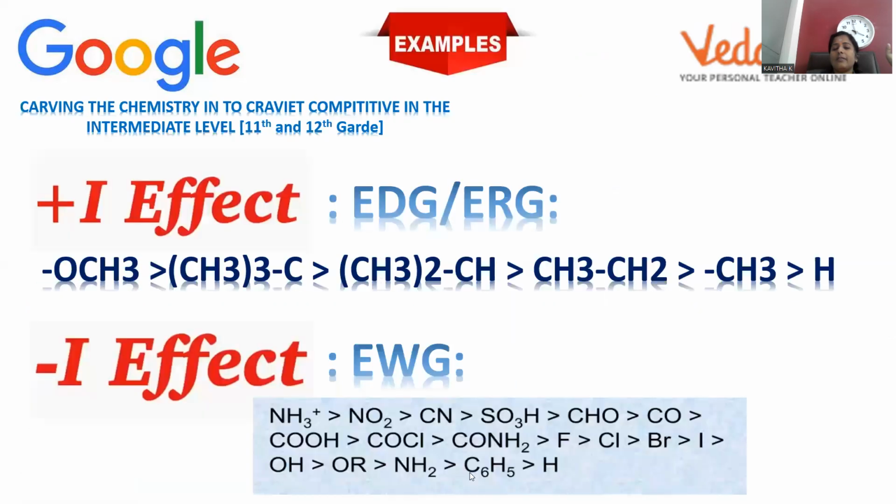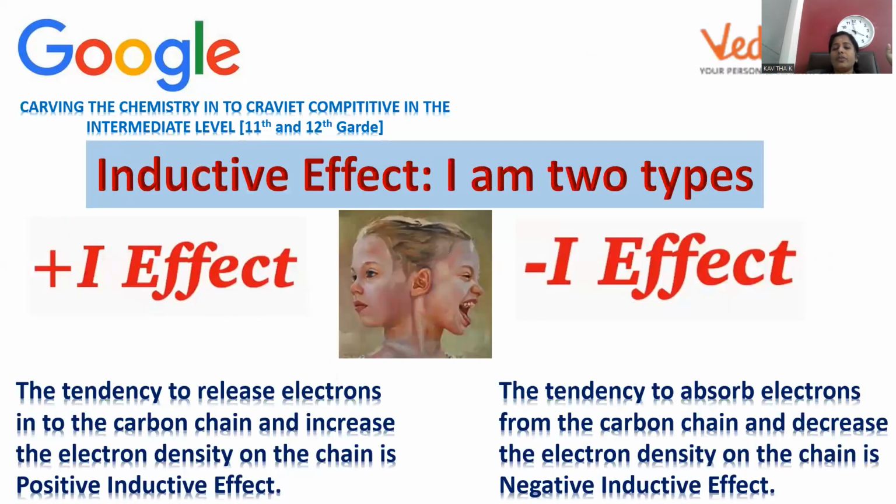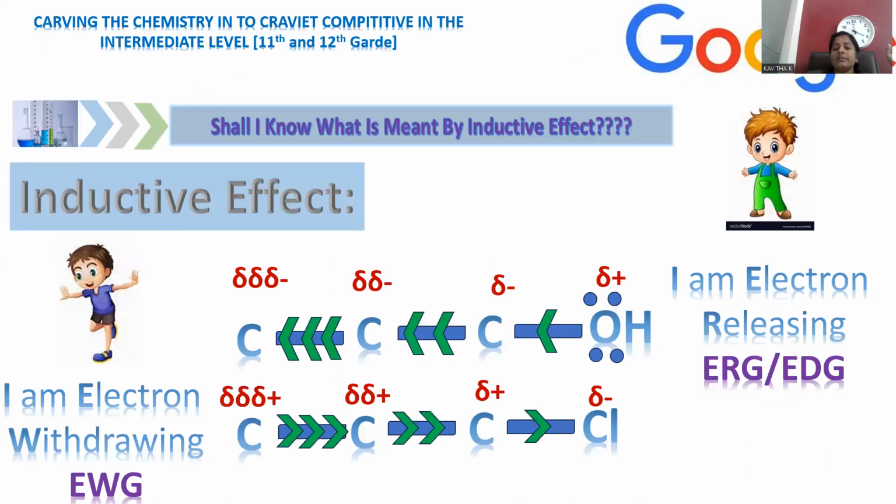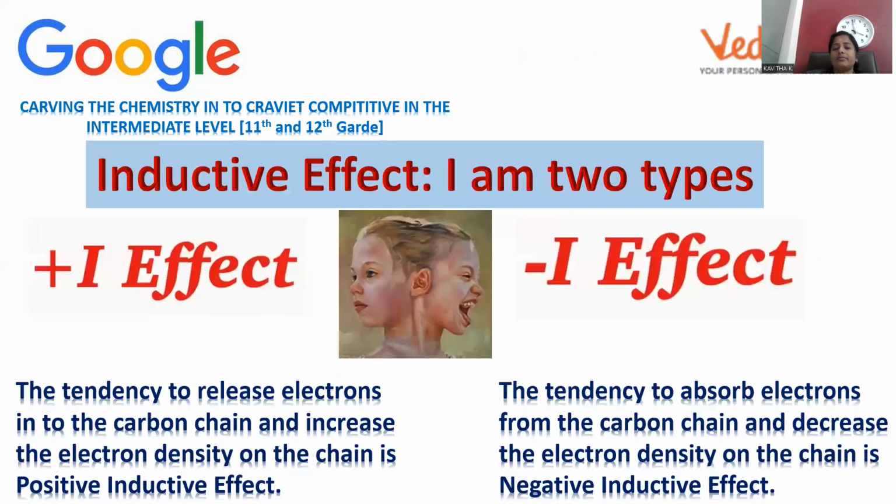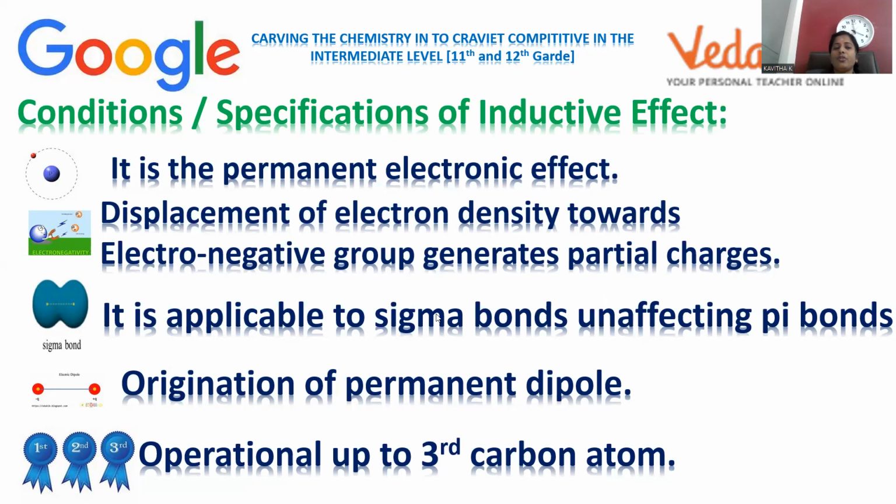So that kind of pulling of electrons, just now we mentioned, you can clearly notice here, whatever functional group releasing or else accepting, that is applicable up to the third carbon atom. Beyond that, it will not be operated. Up to the third carbon, you can notice the inductive effect, right? So these are the important conditions required to be fulfilled in order to operate this inductive effect.